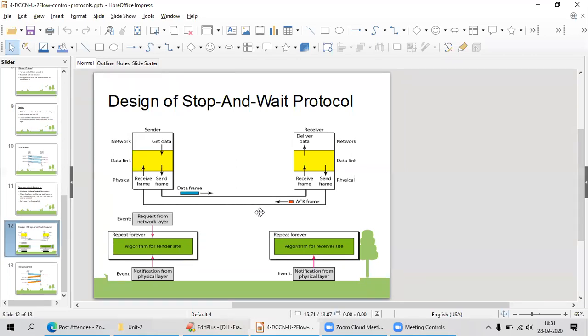At a given point of time, it is going to either send a data frame, or accept an acknowledgement frame from receiver to sender. Both of them are not going to come at the same time. That means the same link is not going to pass both. Okay, a half duplex link it is going to use. Okay, any doubts in this? Two protocols.